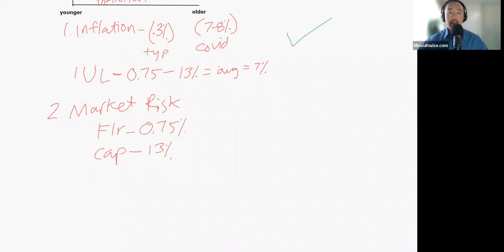Let's say in a typical investment vehicle there is no floor and cap. Think of it like a typical stock: you put your money in, you can go up, you could also go down, up and down again. But when you have a floor and cap, your money is safe. So let me show you.